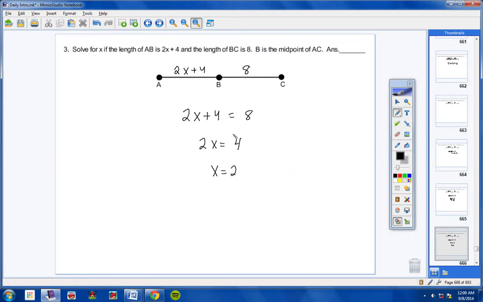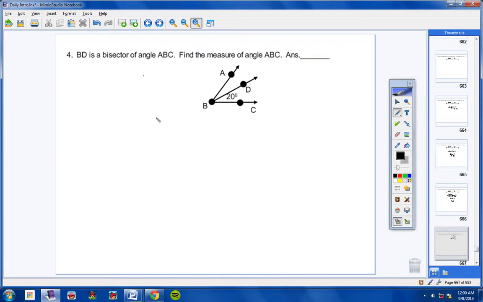Okay, so not too difficult. I mean, once you knew that B was the midpoint, and you knew AB was 2x plus 4, and you knew BC was 8, you could set this equal to this. All right, number 4. Now this one here was not too bad.